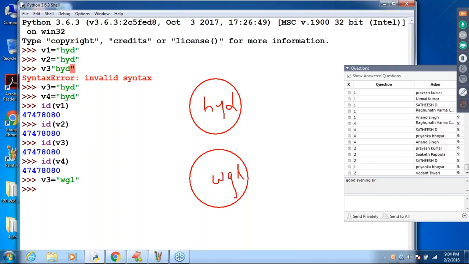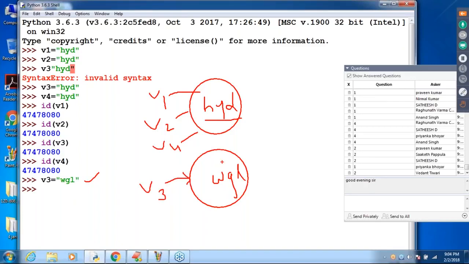Now my question is, HYD is pointed to by how many references after this line? v1 points to that, v2 points to that, and v4 points to that. But WGL is pointed to by only v3. Remember that. Correct or not?